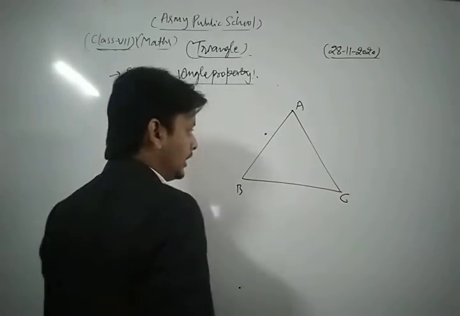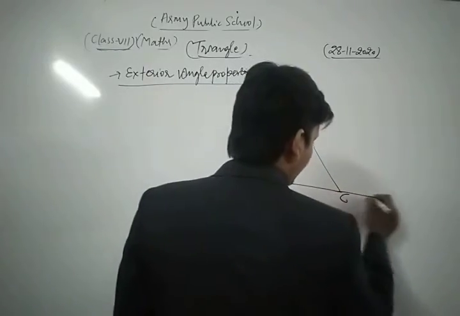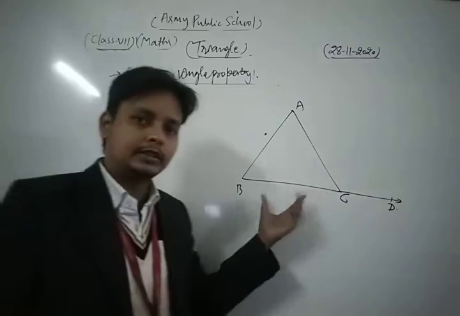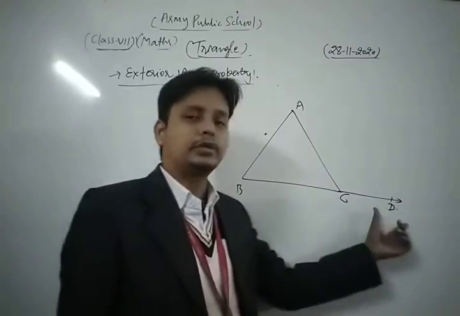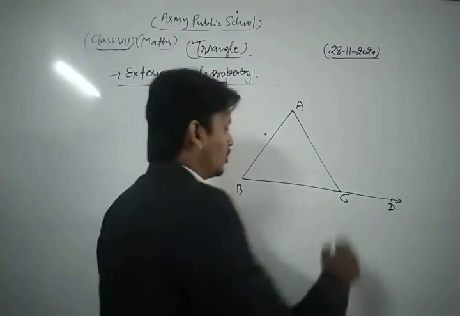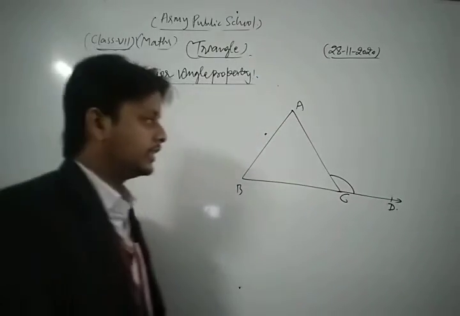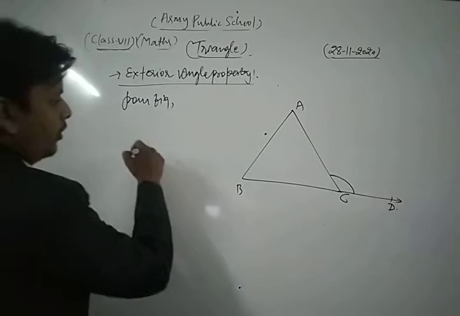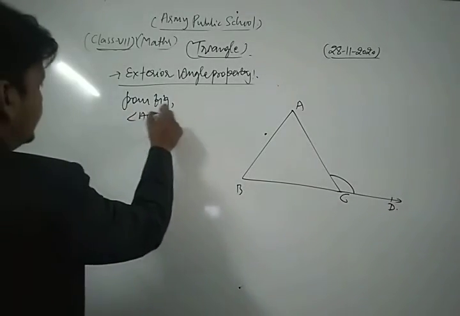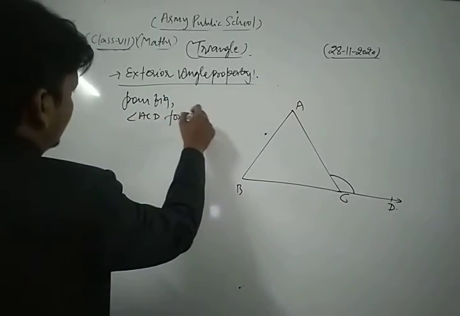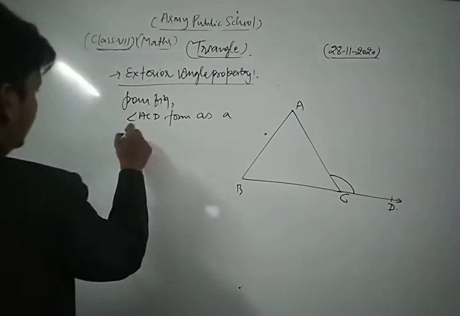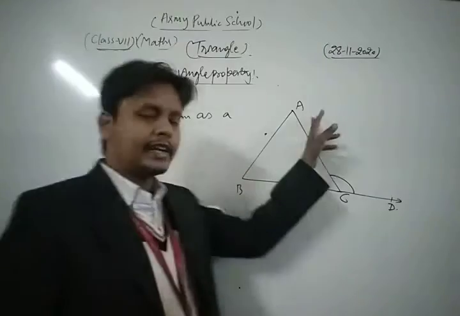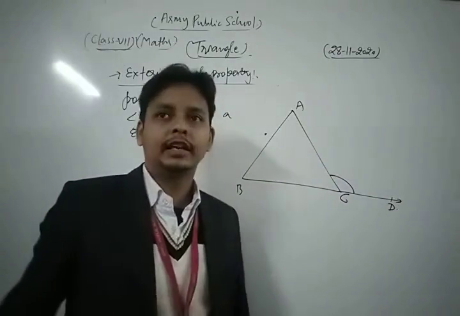ABC is a triangle in which one of its sides, BC, is produced to D. Then the exterior angle formed is ACD. So here, from the figure, angle ACD forms an exterior angle.